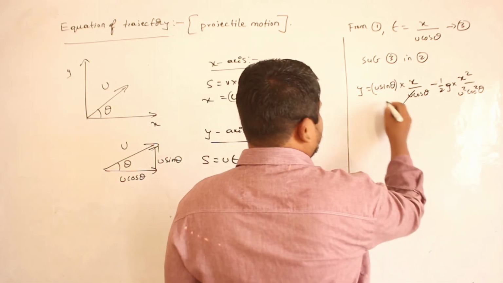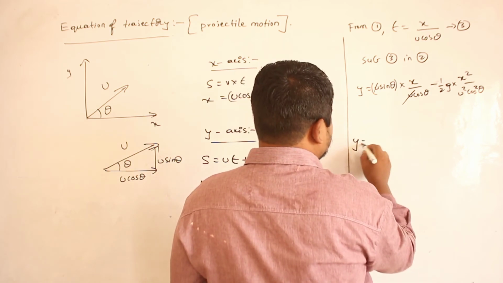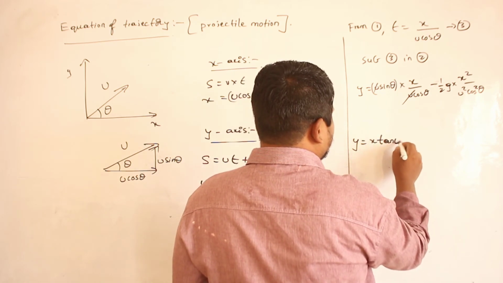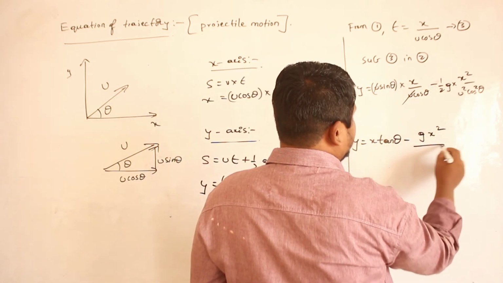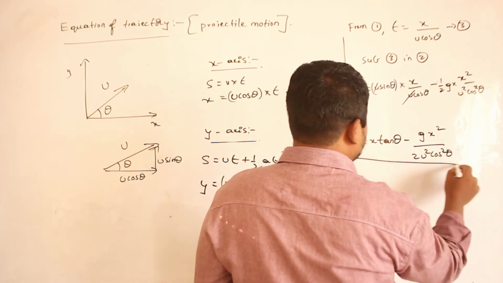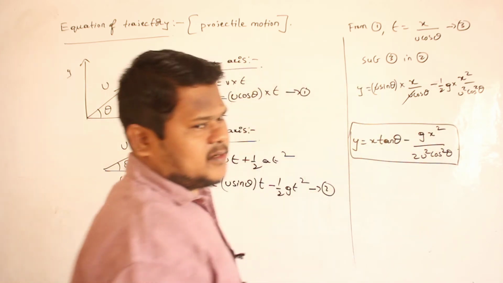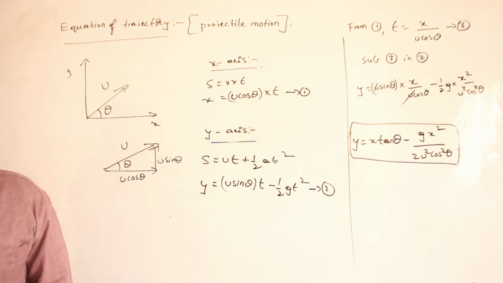So u and u get cancelled. Sin theta by cos theta, tan theta. So y is equals to x tan theta minus g x square divided by 2u square cos square theta. So this is the equation to calculate equation of trajectory for the case of a parabolic motion. Are you able to understand now?